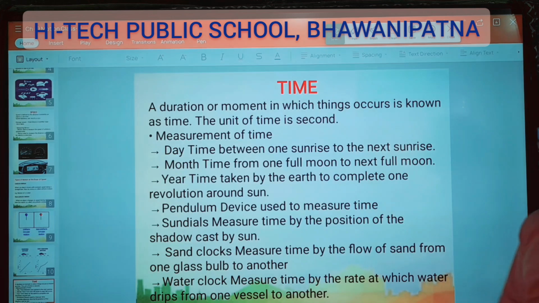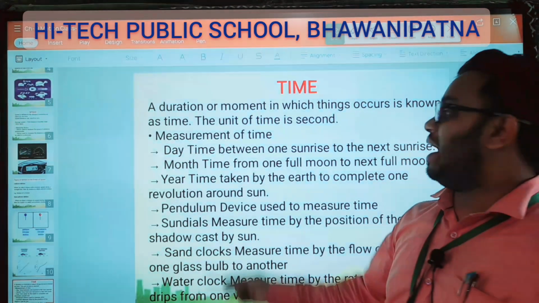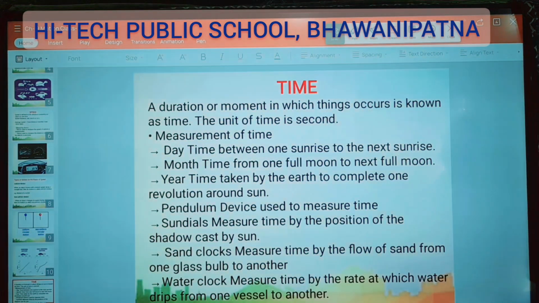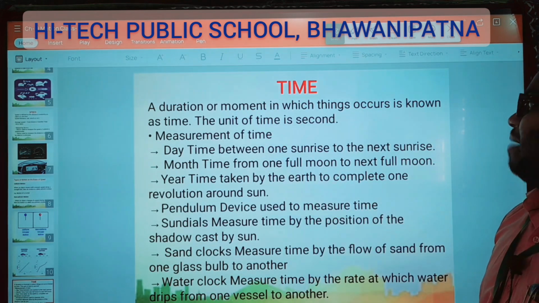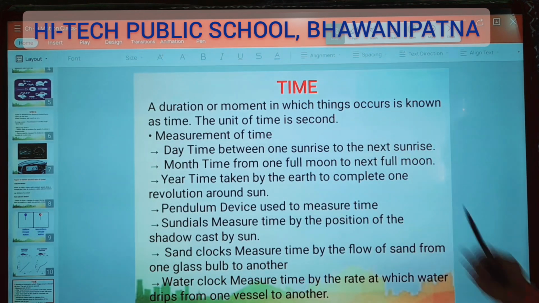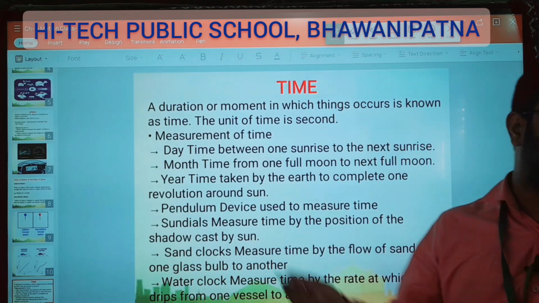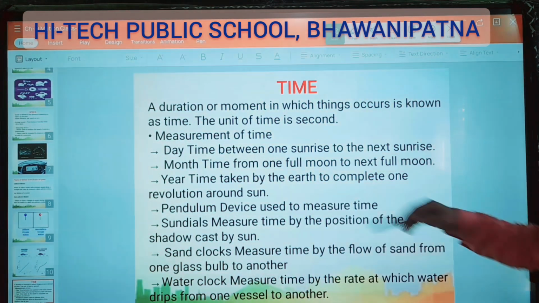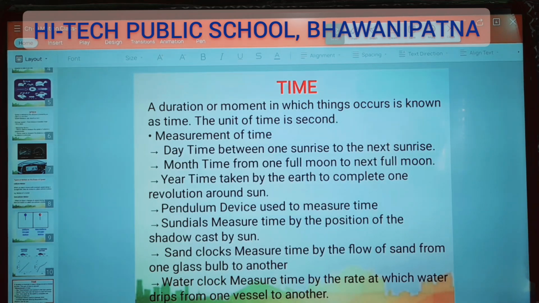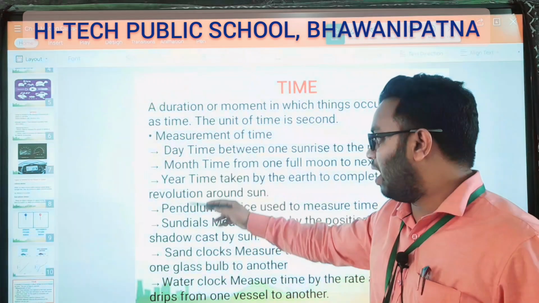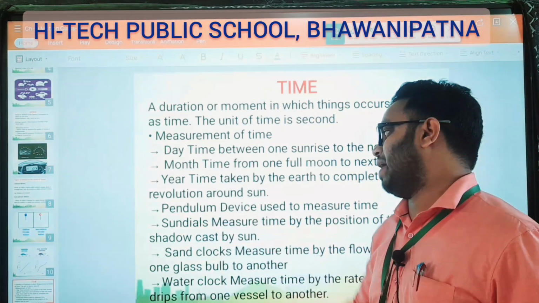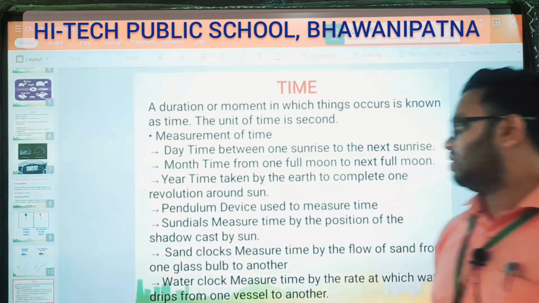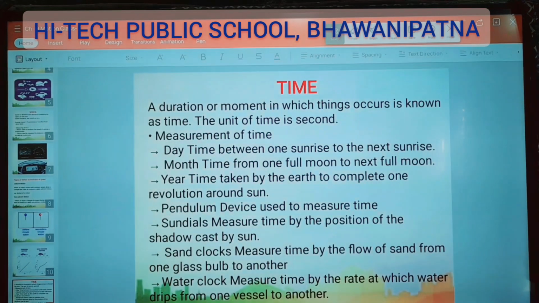Next, time. What is time? A duration or movement in which things occur is known as time. The unit of time is second. Something happened at what time, that is called time. Measurement of time. How can we measure? We say day, month, year, then by pendulum, by sundials, sand clocks, water clocks. All these things are there to measure time. And we have already learned it.